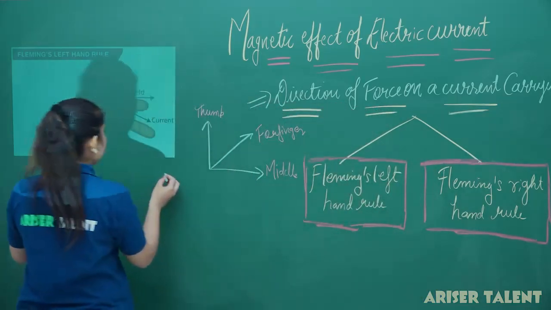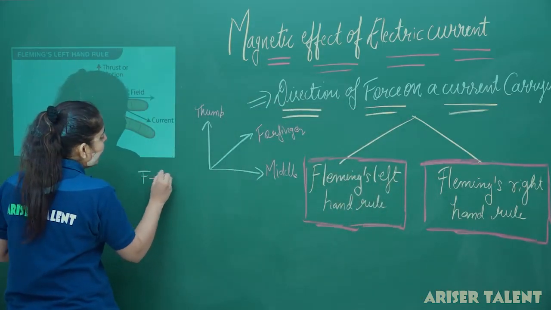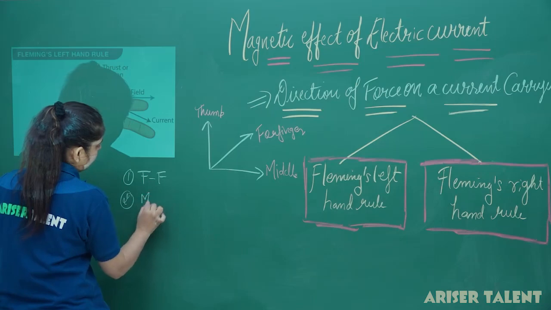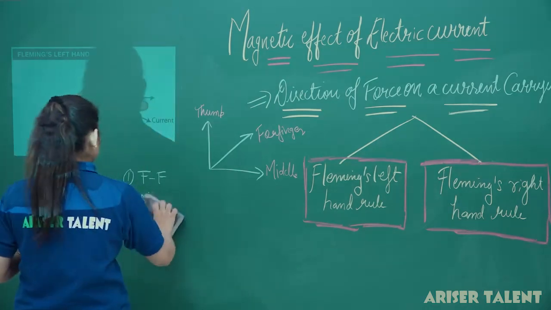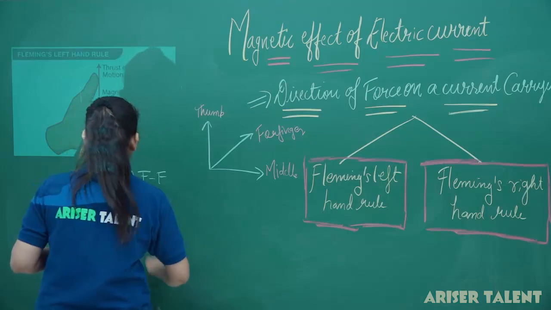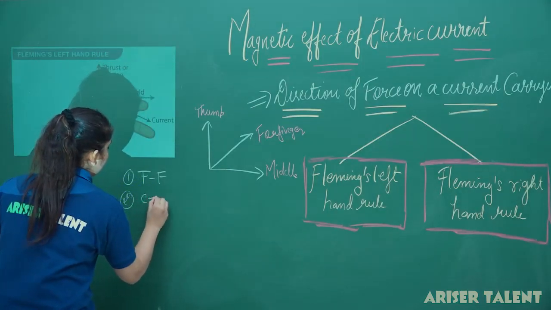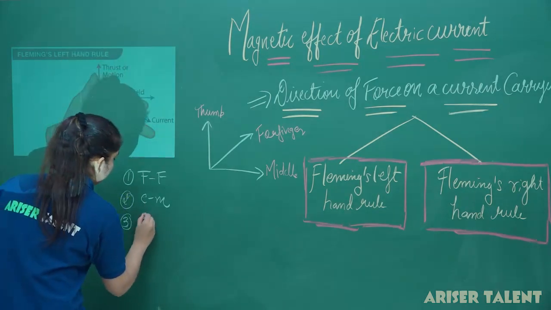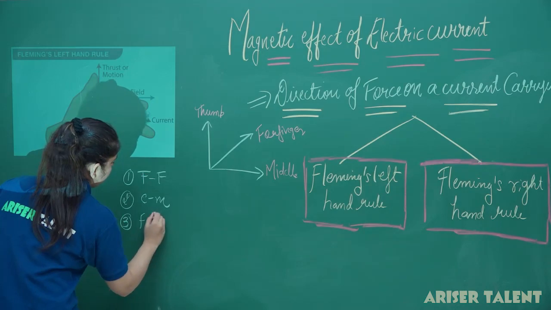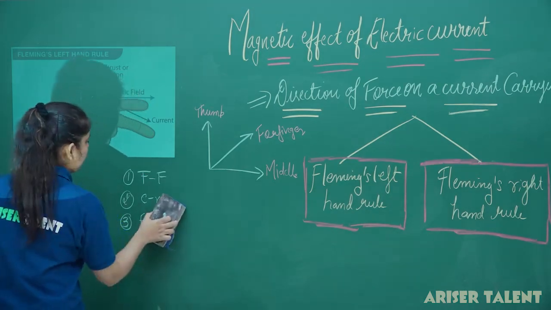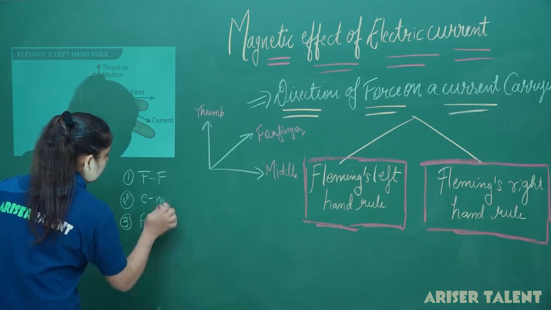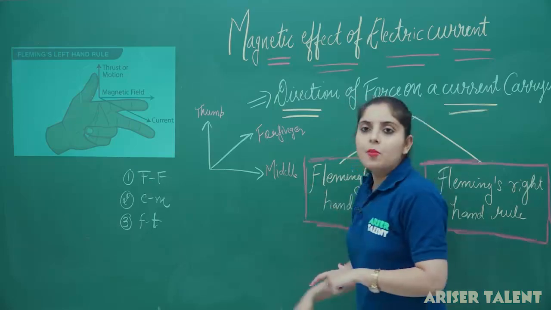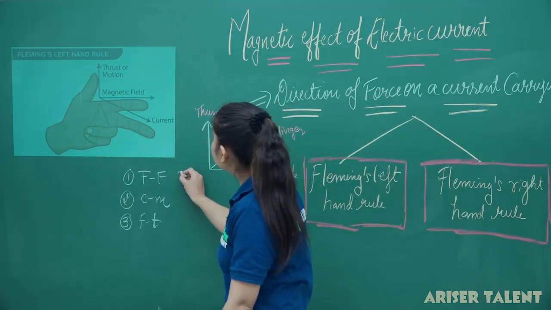The shortcut form here is FF CM FT. This is the shortcut formula for how you can learn the rule.